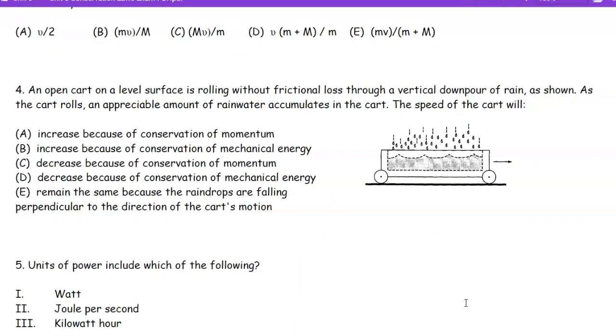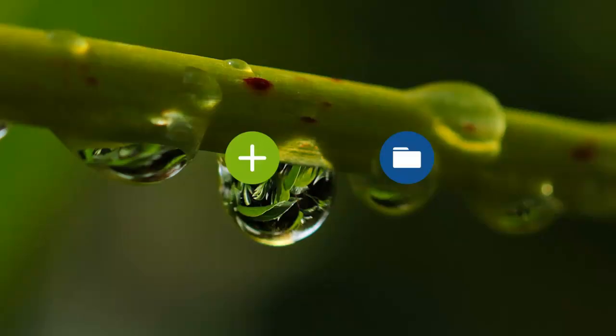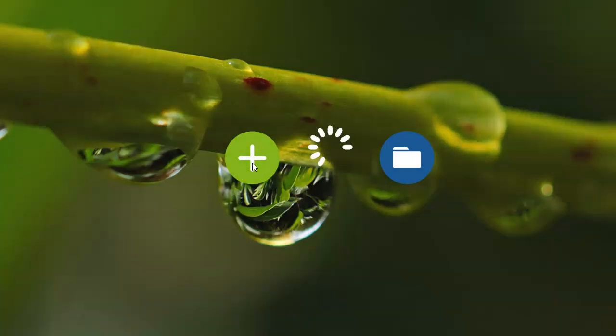This one is so good because, could you write on the top vertical direction, the y direction, the car with the water collecting? It's rolling without friction. Well, it is, but with the mass, let me just get this right over here. Because the mass of the car goes up, the velocity goes down to keep the conservation of momentum. Do you get that idea? Because the mass went up.